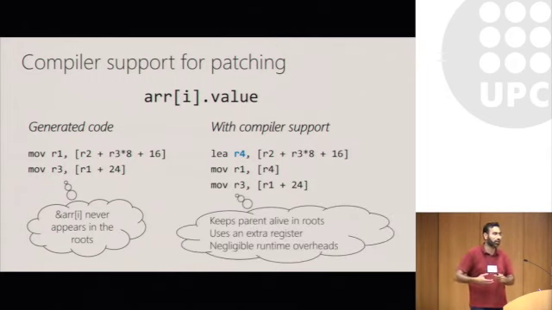And then if an exception occurs, the runtime can go and patch that root. It can follow the reference from R4 and patch the root. Note that this does use an extra register, but we've done a whole bunch of experiments using benchmarks, and we find that these transformations that keep parents alive or explicitly generate parents don't add a lot of runtime overhead to all of our benchmarks.